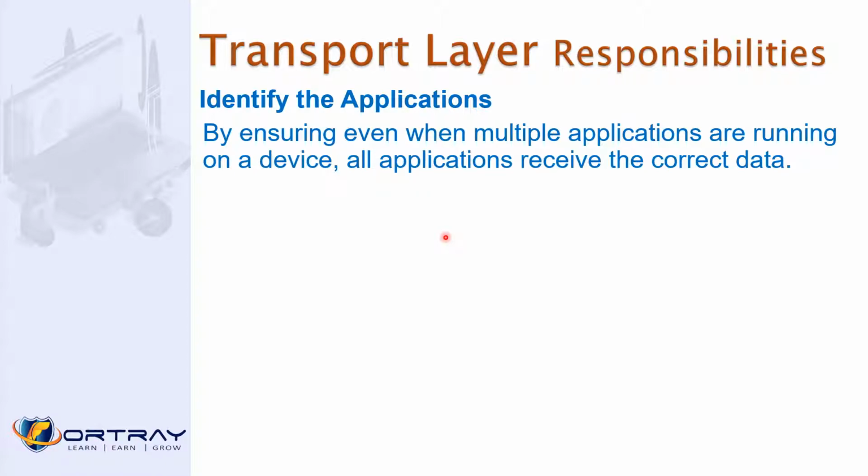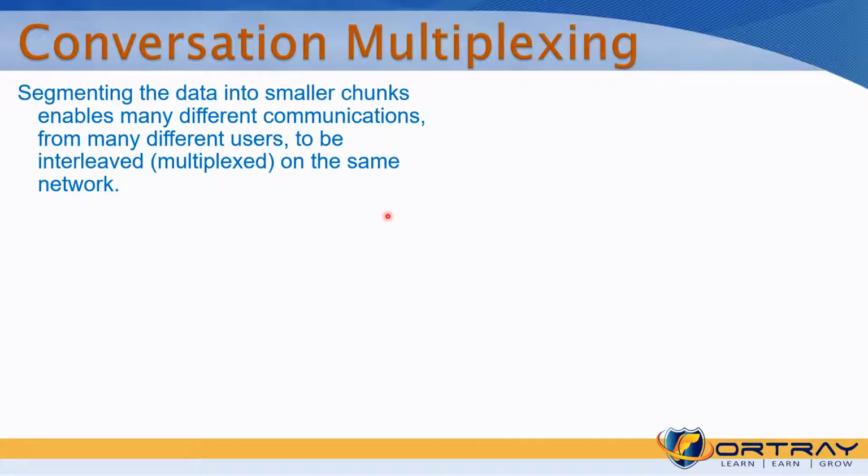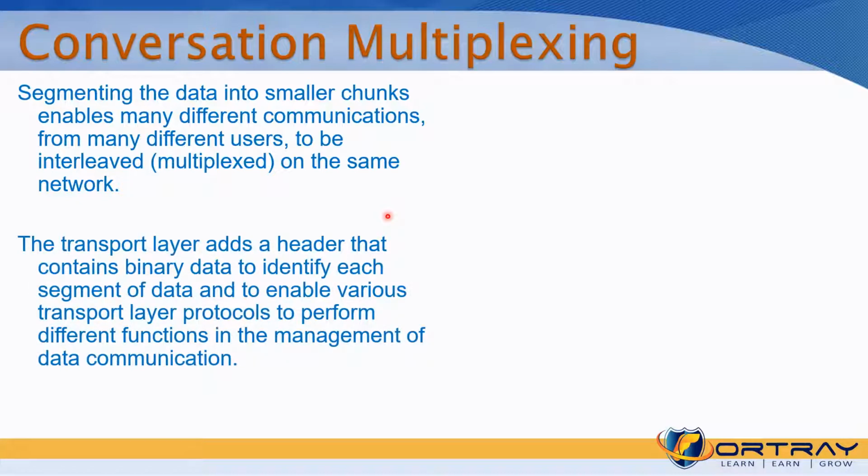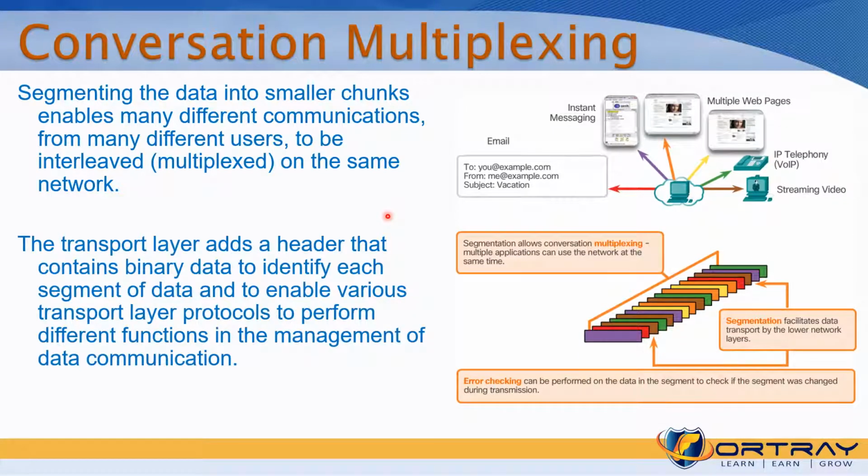Conversation multiplexing: segmenting the data into smaller chunks enables many different communications for many different users to interleave, or multiplex, on the same network. The transport layer adds a header that contains binary data to identify each segment and enables various transport layer protocols to perform different functions. So as you can see, first of all it's segmentation, and then the third thing is multiplexing. Segmentation allows conversation multiplexing, so multiple applications can use the same network at the same time. Here you can see there are multiple applications; we are combining them together and they are using the same network. Error checking can be performed on the data in the segment to check if the segment has changed in transmission.